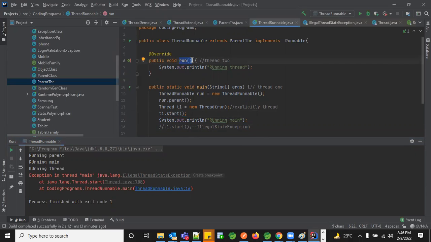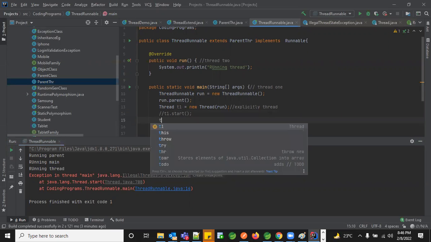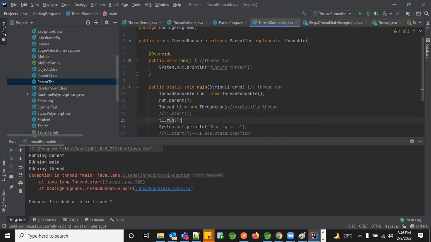So now let's see, there's a run method, right? What if I call the run method explicitly by my own way? Let's see that too. Instead of calling start, what if I call the run method directly? What happens? Let's figure it out then. Let's comment this start and let me call t1.run.